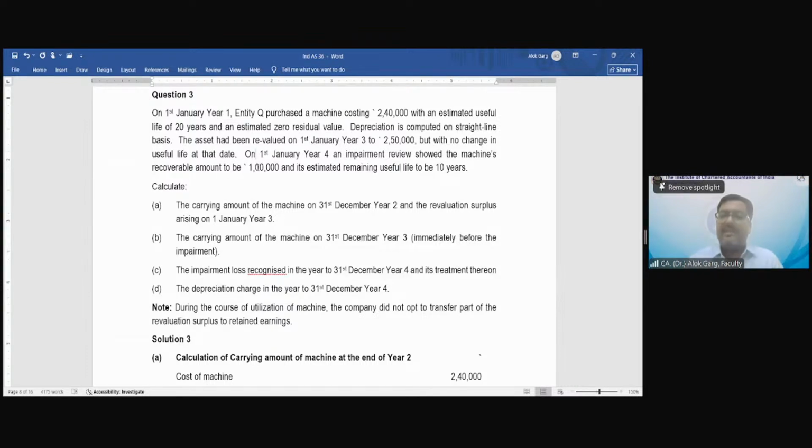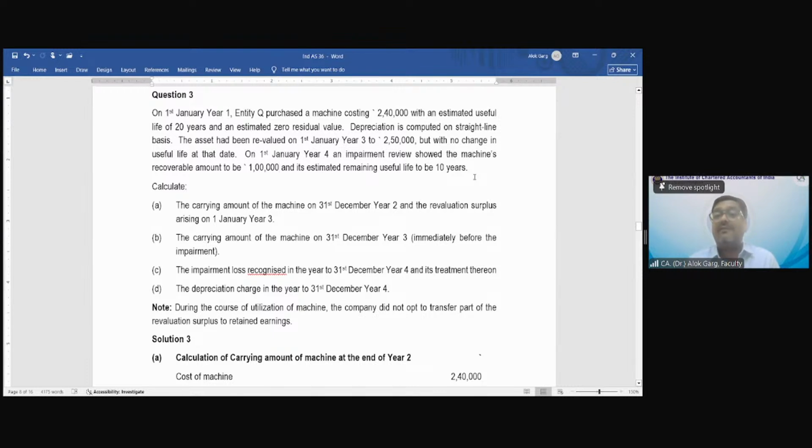On 1st January year 4, an impairment review showed the machine's recoverable amount to be 1 lakh and its estimated remaining useful life to be 10 years. So the estimated useful life is 10 years, and on 1st January year 4, the recoverable value has gone down to 1 lakh rupees. It was 250 in the last year. In this year, it became 1 lakh and the life has also changed.